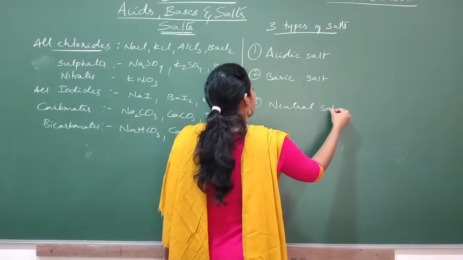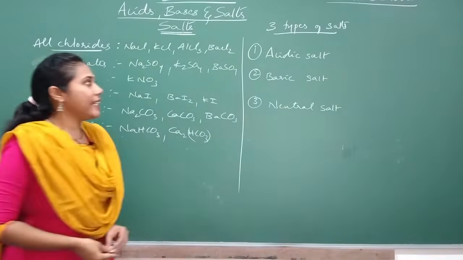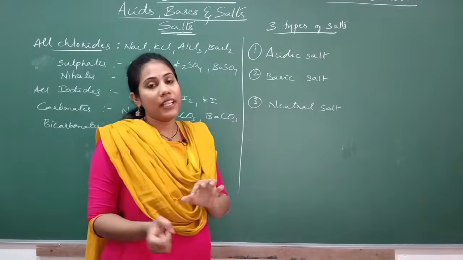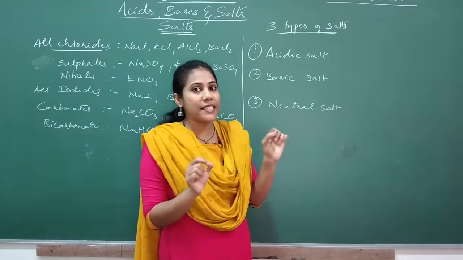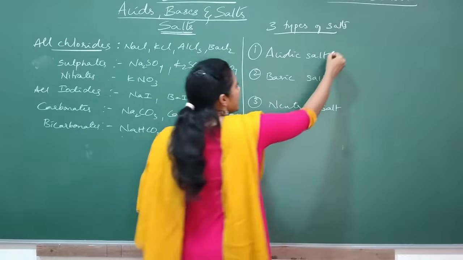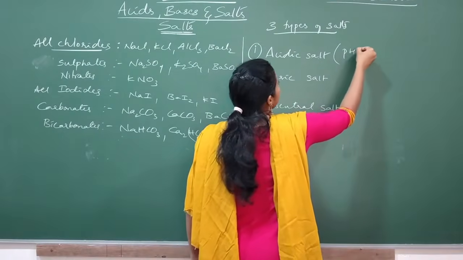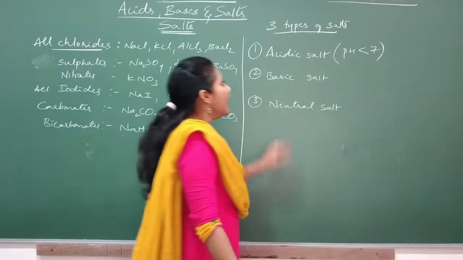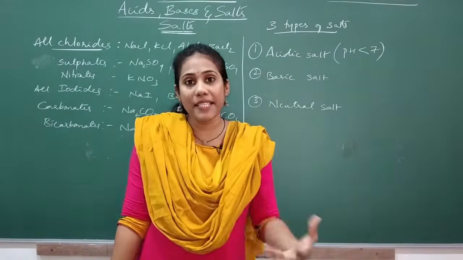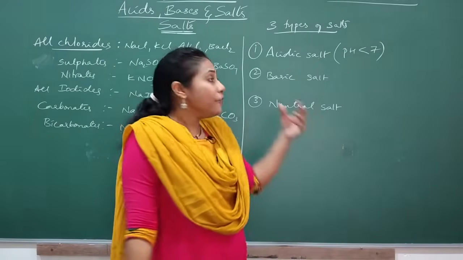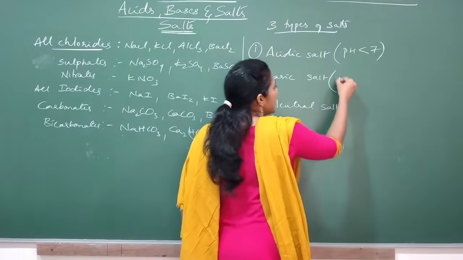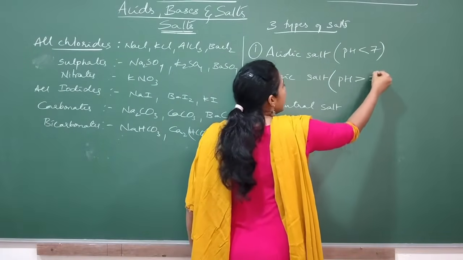Neutral salt. Okay, so these are the three types of salts. Acidic salt: this particular salt is acidic in nature. That means when you test the pH of this salt, you will get a pH less than 7. Okay, and the basic salt is slightly basic in nature. If you test the pH, you will get a value above 7. So for this salt, pH is greater than 7.